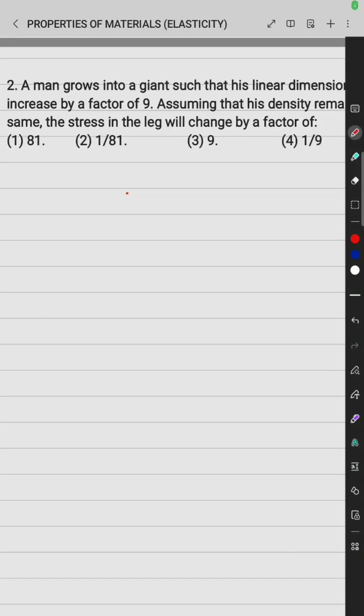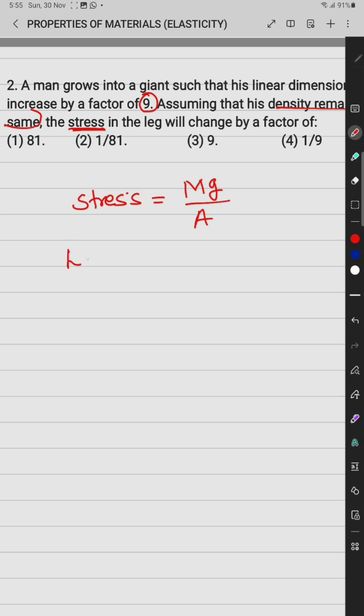of matter. The first topic is elasticity. A man grows into a giant such that his linear dimension increases by a factor of 9. It means suppose the man grows, therefore the stress will change. But here the density remains constant, remains the same. Then we know stress is equal to the weight, or mg, upon cross section area.